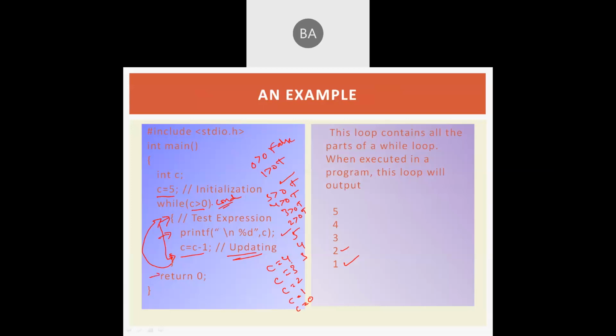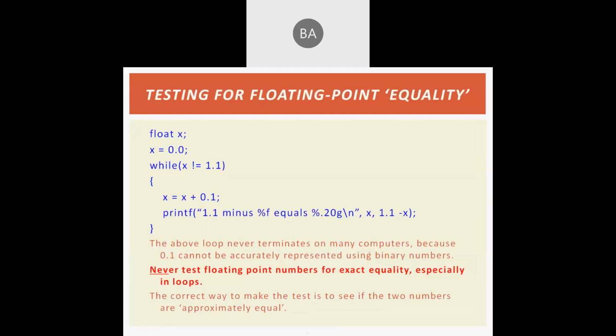Once you exit from this loop, control will come to the next statement after the closing curly brace of the while loop body, that is nothing but return 0. So when this program is executed, this loop is going to print the values 5, 4, 3, 2, 1. Fine. So this is one simple example using the while loop.